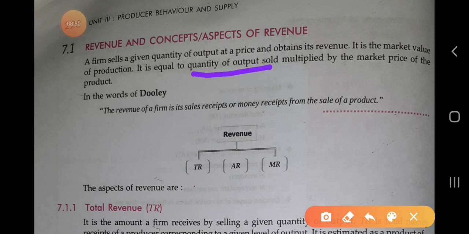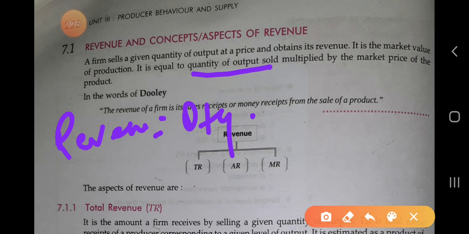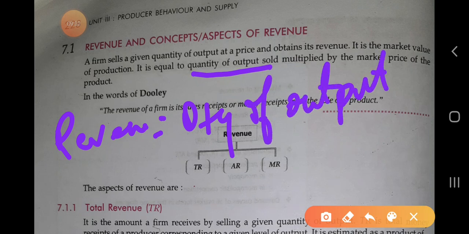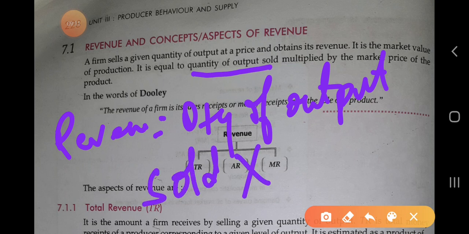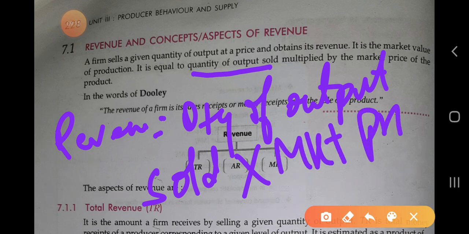Means whenever we have to calculate the revenue, what we have to do, quantity of the output sold multiplied by the market price of the product.